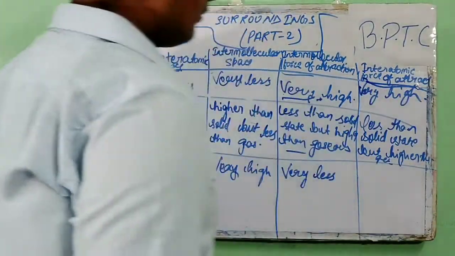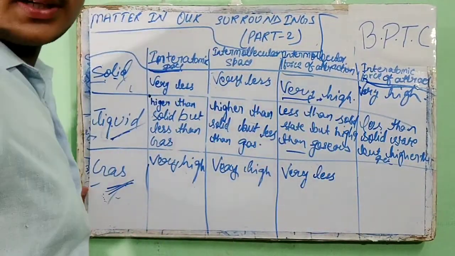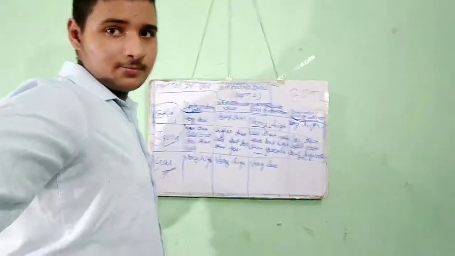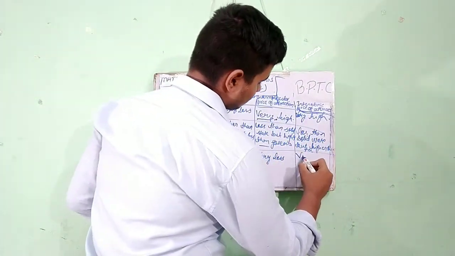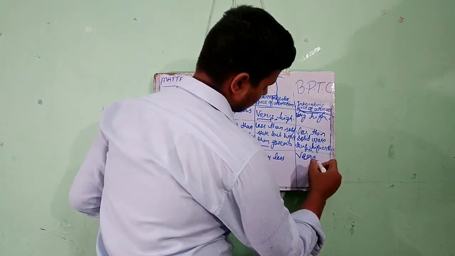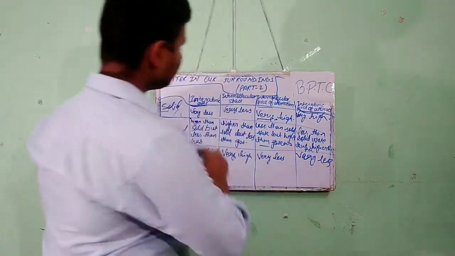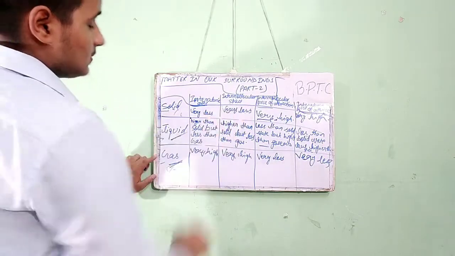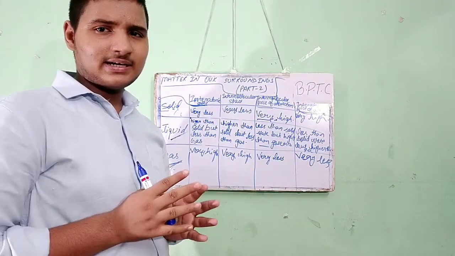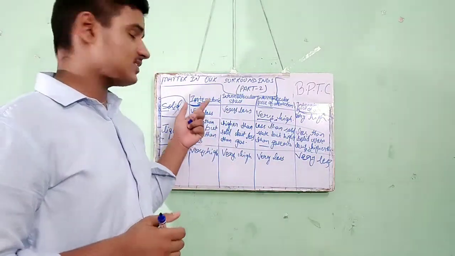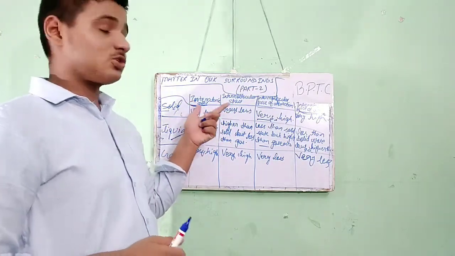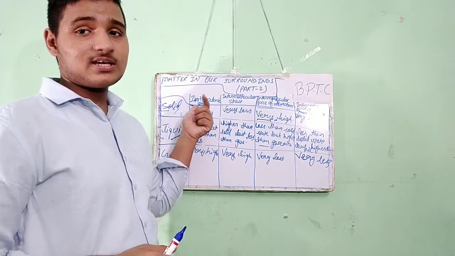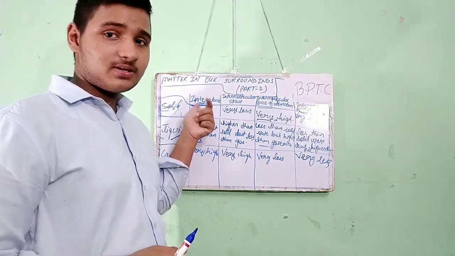Interatomic force of attraction, once again, is very less. The interatomic space and intermolecular space are very related, but there is a difference. In intermolecular we take molecular distance or space, and in interatomic we take atomic space or atomic distance.